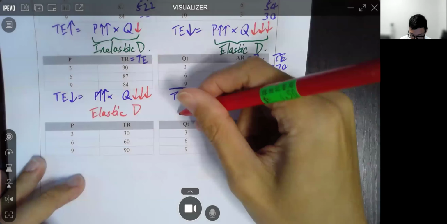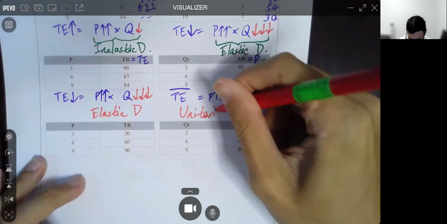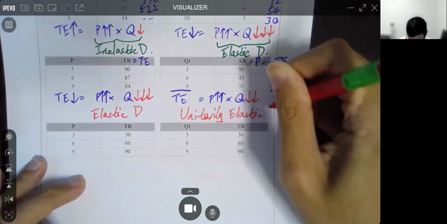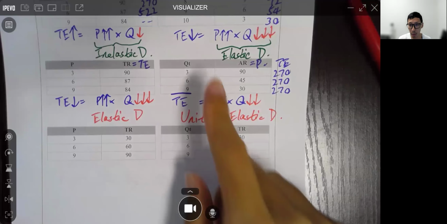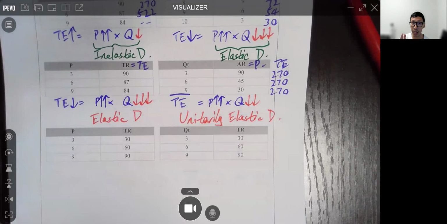We call this unitarily elastic demand. 係嘛？完全唔變啊！Total expenditure doesn't change at all, right? Of course you can also calculate the arc elasticity, but good luck doing that. 我幫你唔到啊，good luck doing that. I don't want to do that with you.